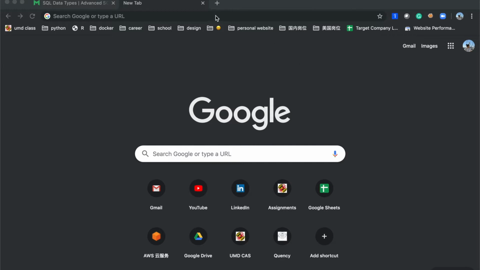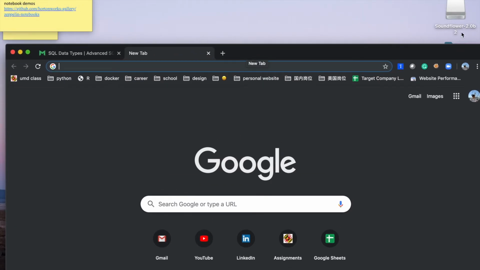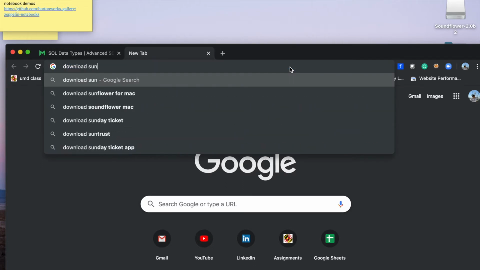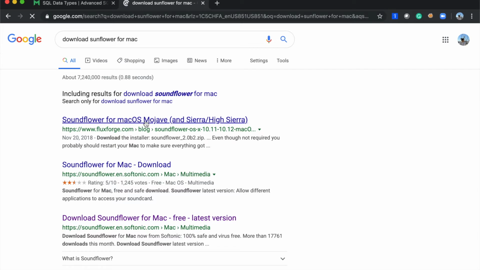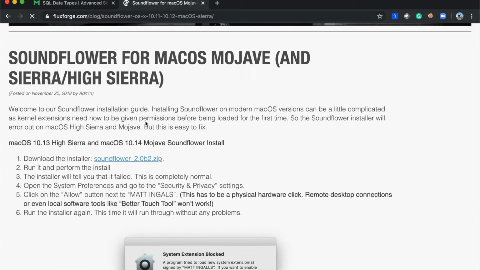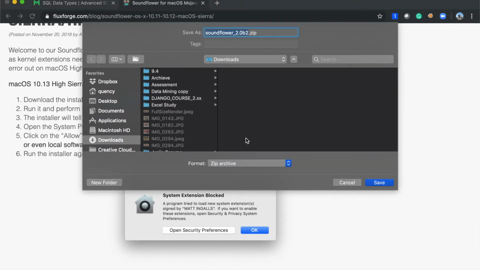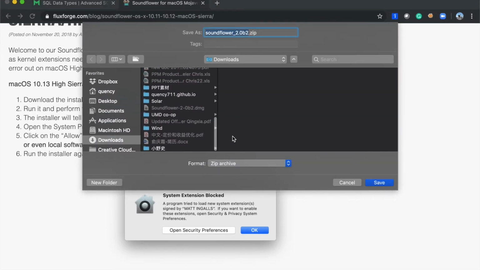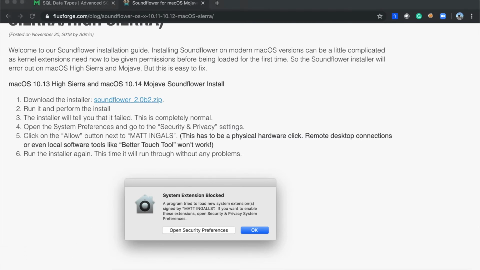First, you need to download a software called Sunflower 2.0. So you just download Sunflower for Mac. Yeah, I think it's here. Yes, download it. Save and unzip it.